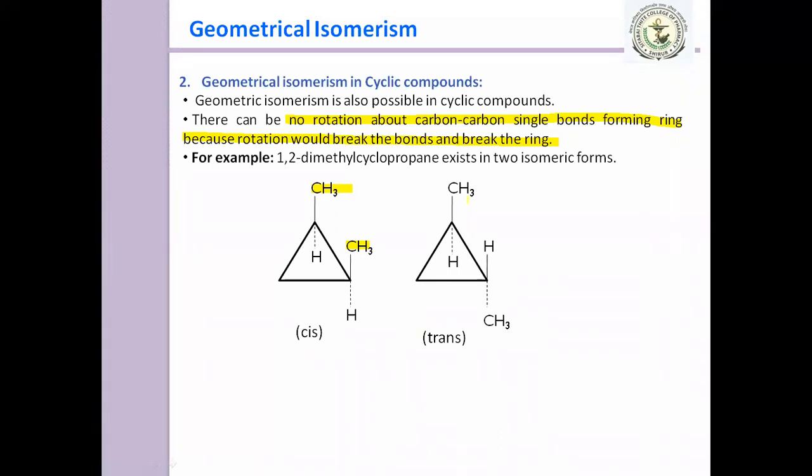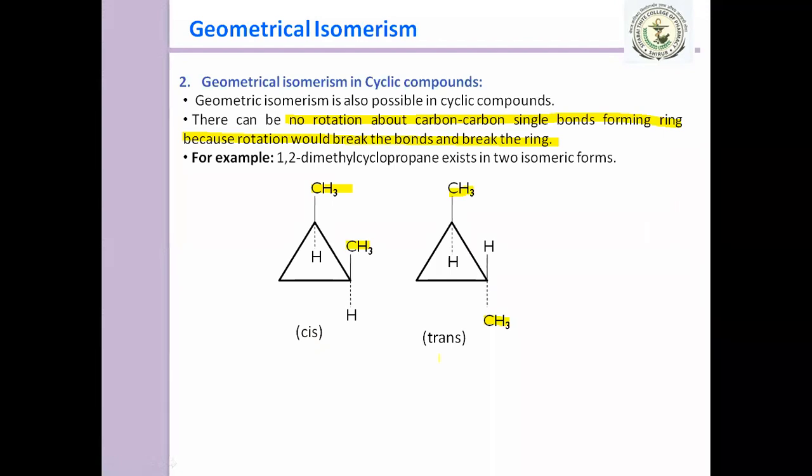Whereas in this case the methyl groups are present on opposite sides, so we denote it as trans. Here is the carbon, here is the carbon. So on this carbon-carbon bond, groups on the same side are denoted cis, and on opposite sides trans.